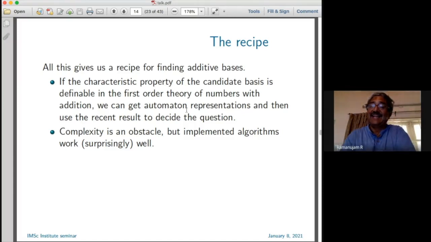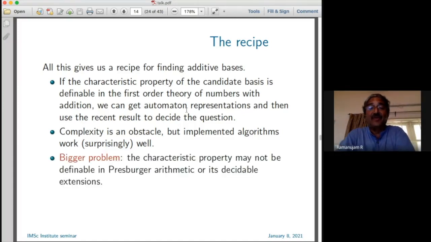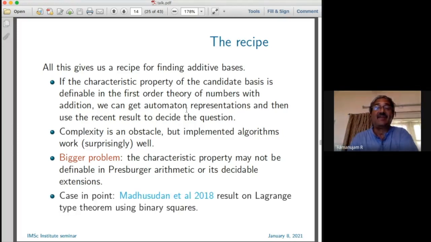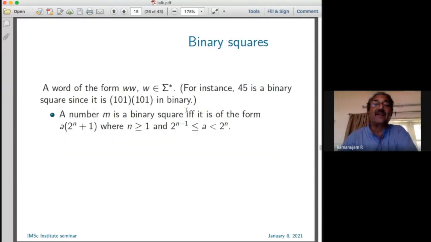And a much bigger problem, even if you say, okay, implementation, I'll do something: the characteristic property may not be definable in Presburger arithmetic or the kind of decidable extensions that we know. For instance, the Madhusudan et al. result that I mentioned for a Lagrange type theorem using binary squares is a case in point. Because what's a binary square? A binary square is simply something of the form, well, we write w squared usually.